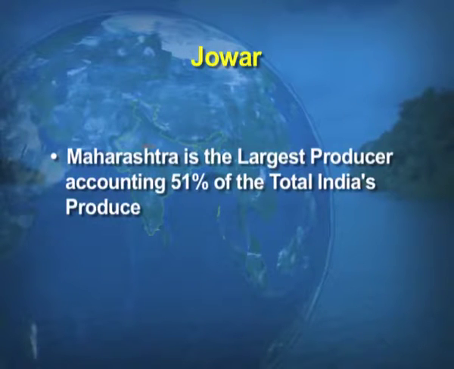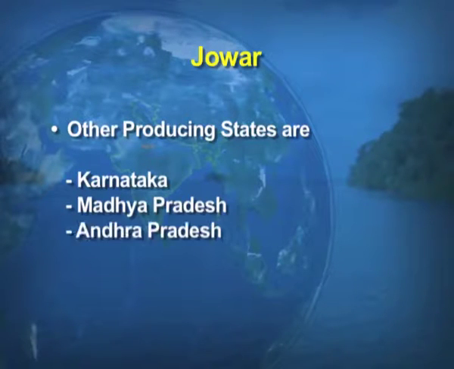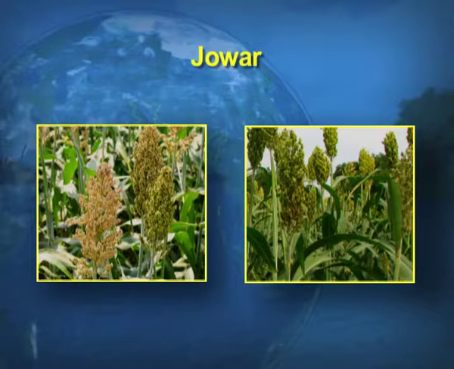Maharashtra is the largest producer of jowar with 51% of the total India's produce. Besides Maharashtra, the other states are Karnataka, Madhya Pradesh, Andhra Pradesh, Tamil Nadu and Gujarat. Now, look at the screens. You can have a visual of the crop jowar and how it looks.